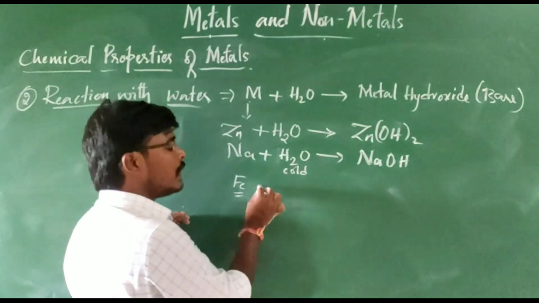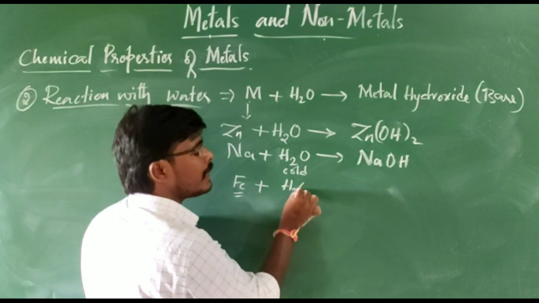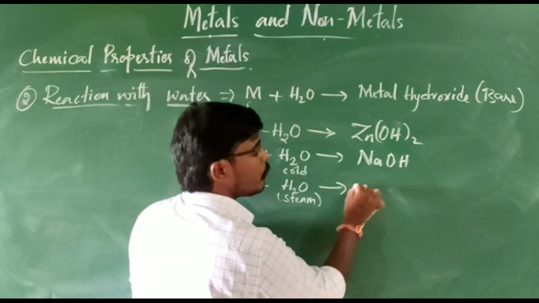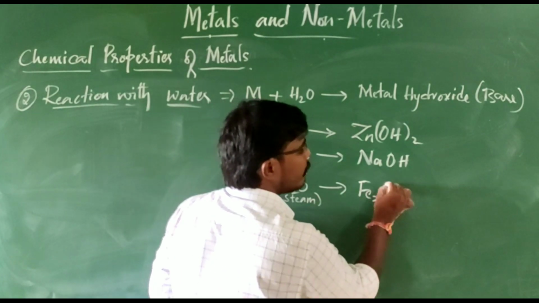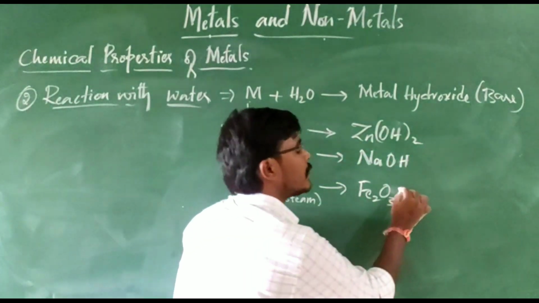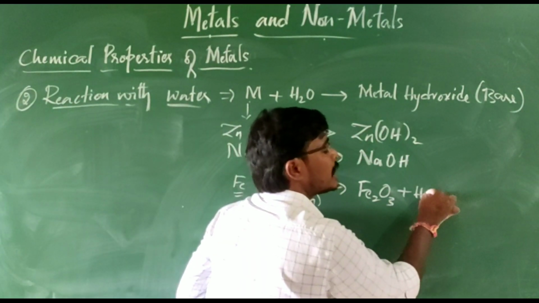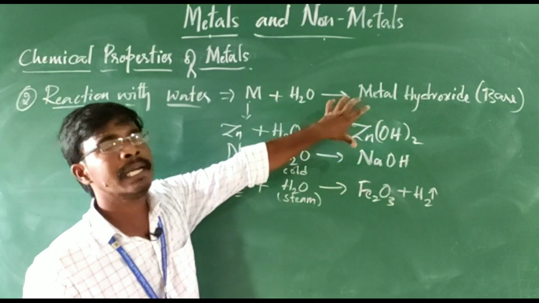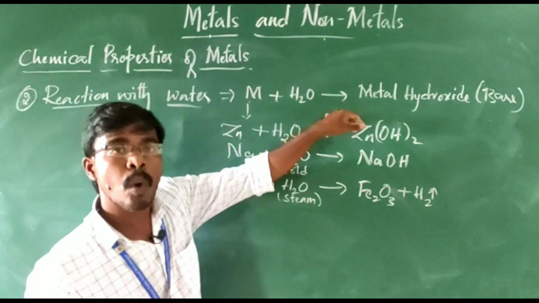Iron is an example. When iron combines with water in a gaseous state, it is going to form iron oxide, Fe2O3, and it does not form hydroxide. With the liberation of hydrogen gas, it is going to form hydrogen gas. So this is the difference whenever you are writing the reaction with metal and water.